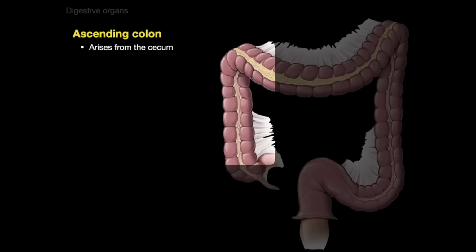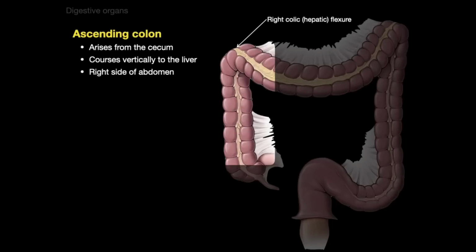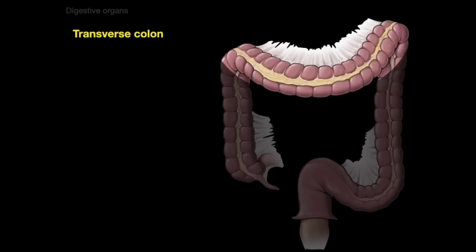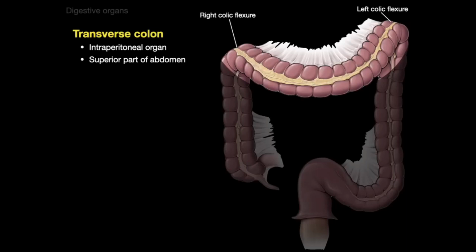The ascending colon arises from the cecum, courses vertically to the liver. It's on the right side of the abdomen, and it ends at the right colic or hepatic flexure. The transverse colon is an intraperitoneal organ. It's in the superior part of the abdomen, and it courses from the right colic flexure all the way to the left colic flexure.